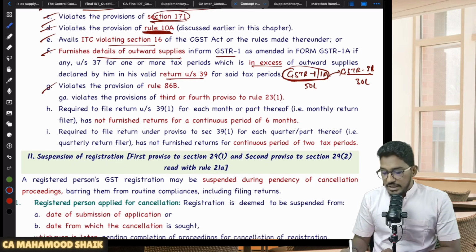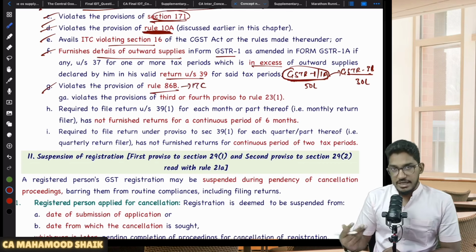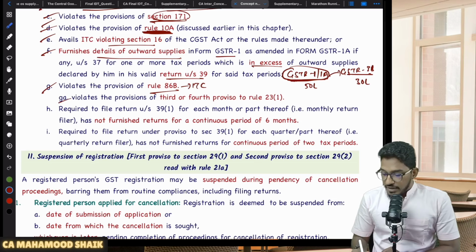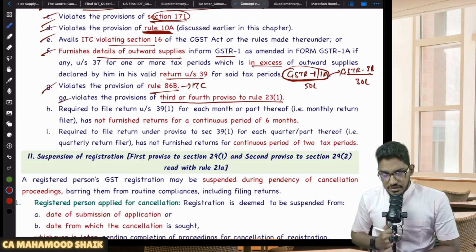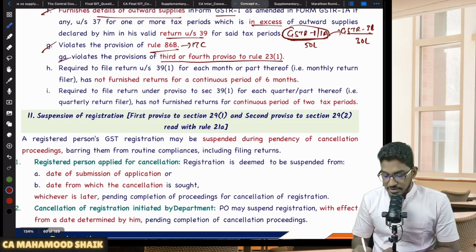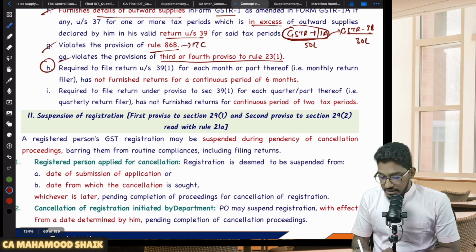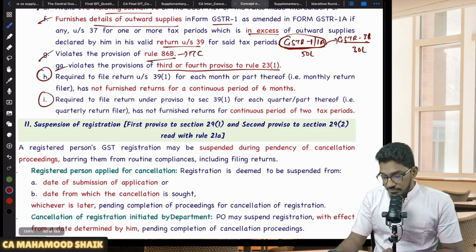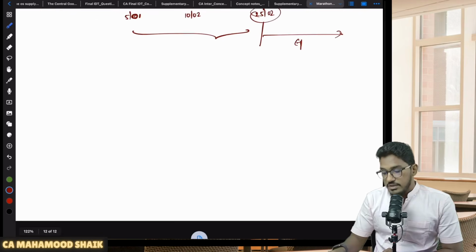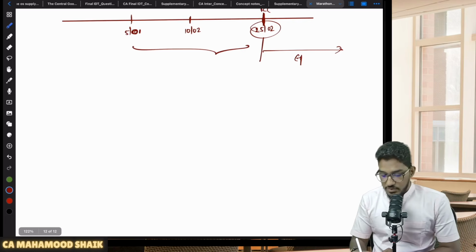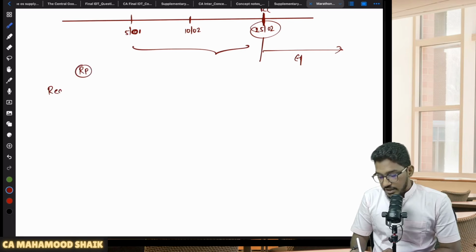Next, if you are violating the provisions of Rule 86B, what is this Rule 86B? This also we'll try to get to know in the ITC chapter. Then, if you are violating the provisions of the third or fourth proviso to Rule 23, then also your registration will be liable for cancellation. Or if he is not furnishing the returns. These two points are regarding non-furnishing of returns. When you don't furnish the returns, your registration will be cancelled. I will tell you one quick summary. Let us say you are a registered person and you are under the regular scheme.